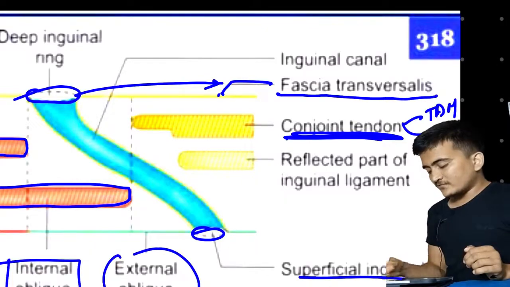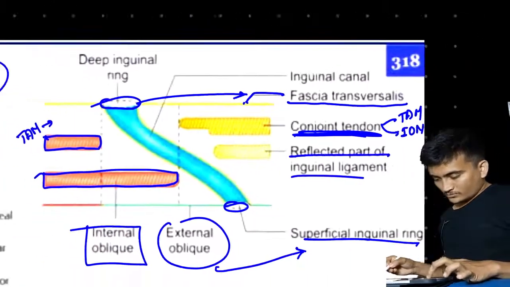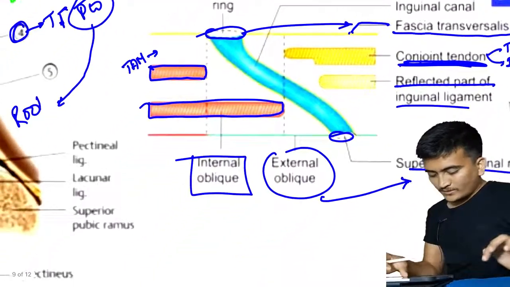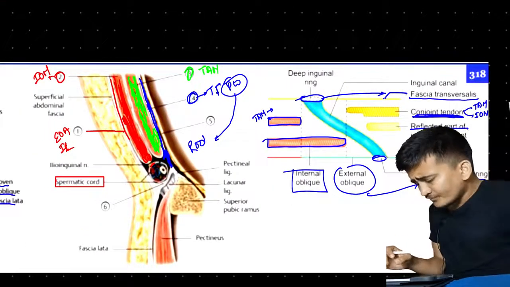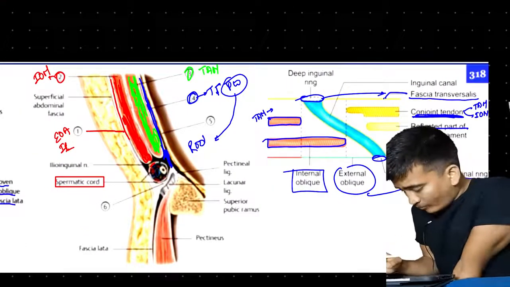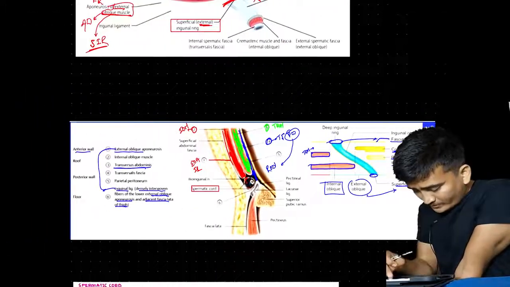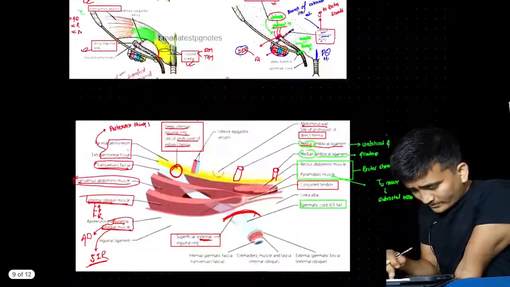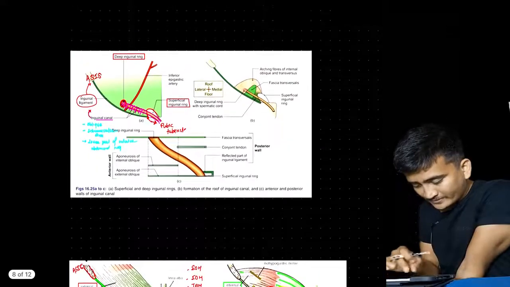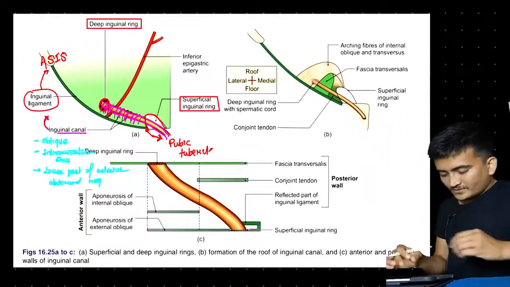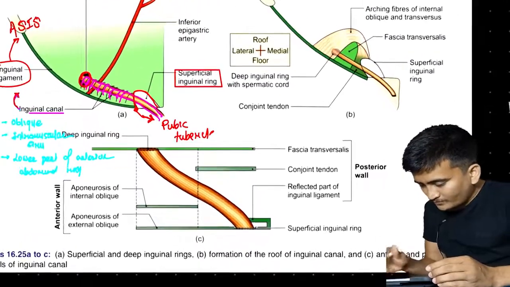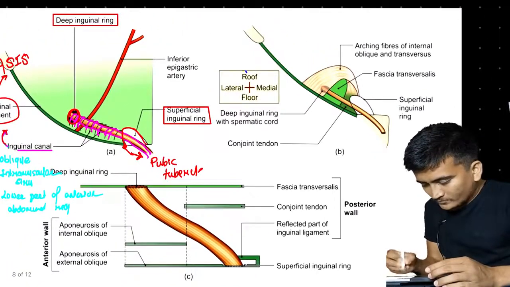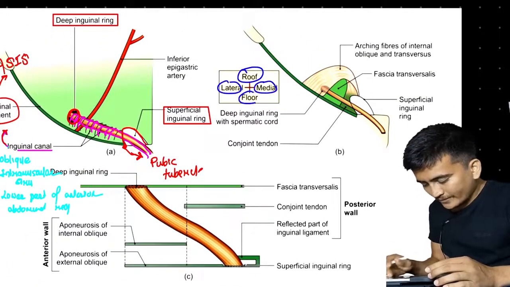That's all. And it is the reflected part of inguinal ligament. We are not going to talk about this one right now. So this was the diagram about our different boundaries, right? We left one diagram earlier, right here. Now you can see these things we just discussed: upper one, roof, lateral, medial and floor, right?